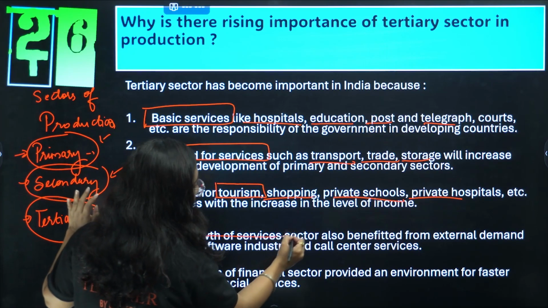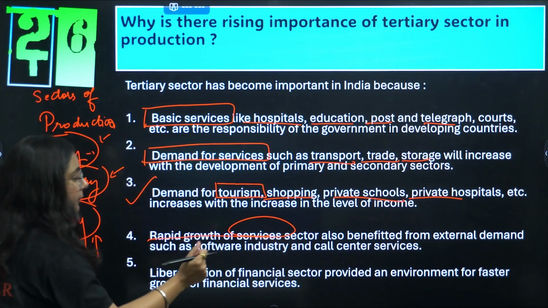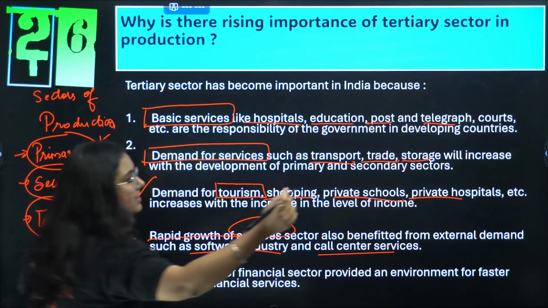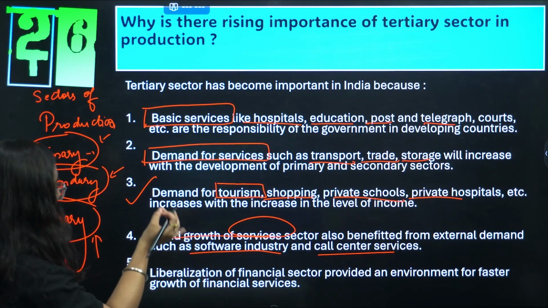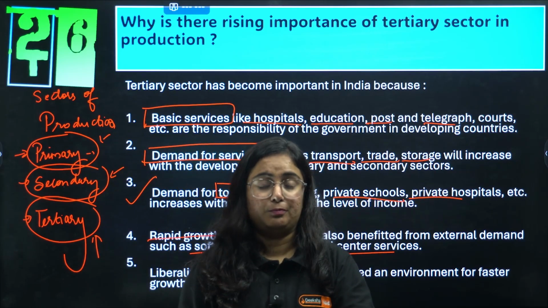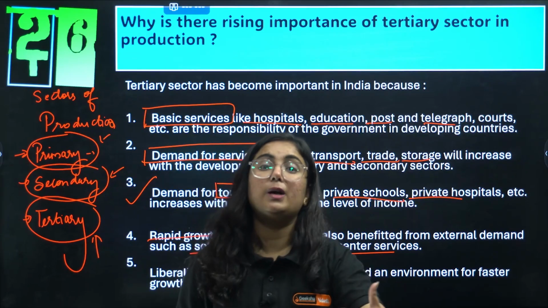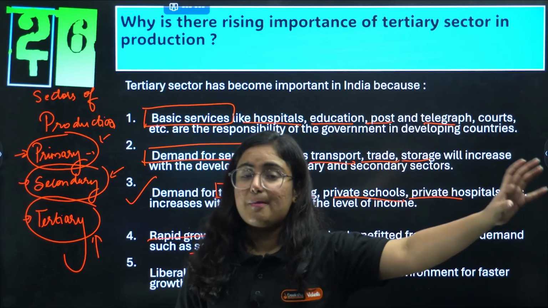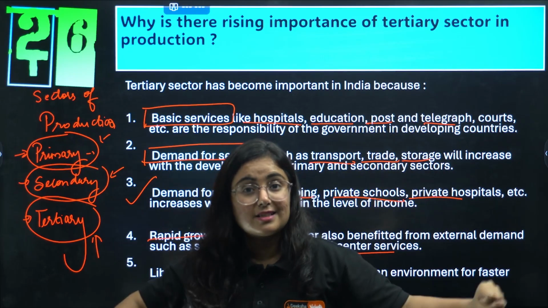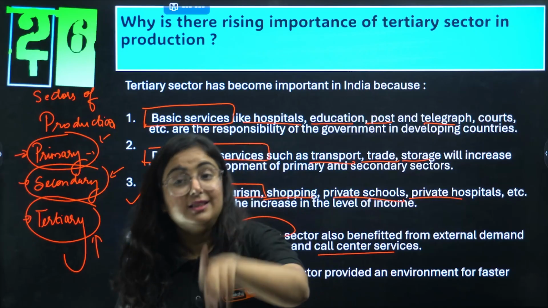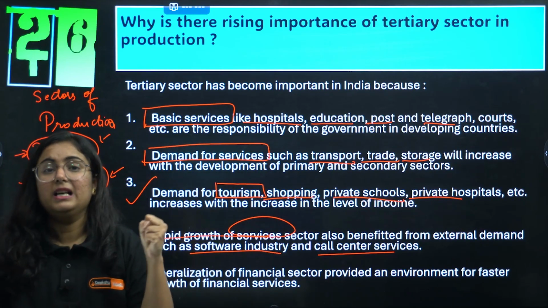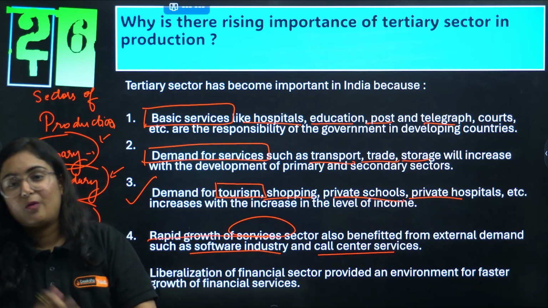And rapid growth of service sectors that benefit from external demand, like the software industry, call center services, etc. This is very, very important, and the most important thing is liberalization. Now, what is liberalization? It is freedom of market. Like a US company has a call center in India. So this is the result of liberalization. This liberalization and globalization created an environment in which more services are provided.